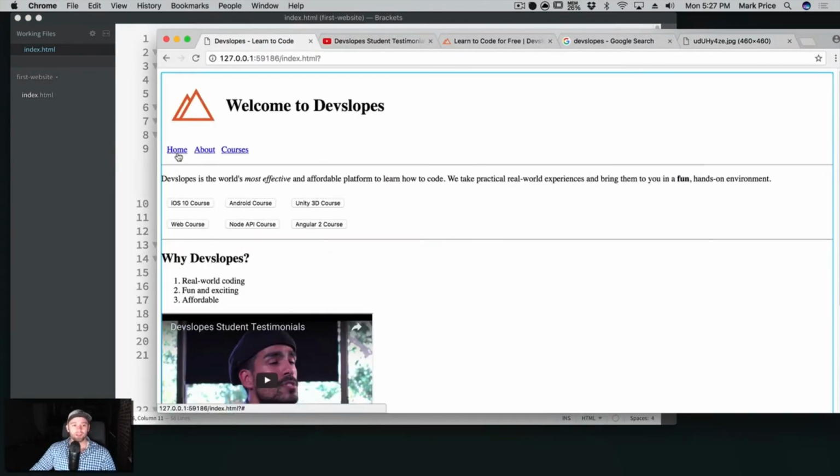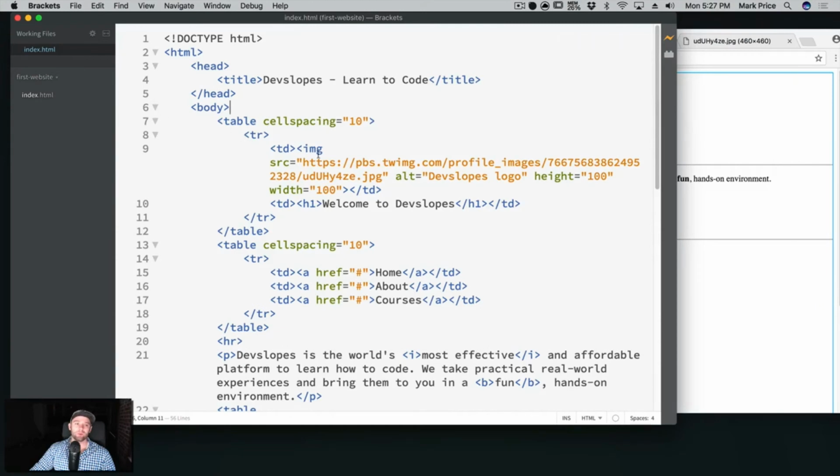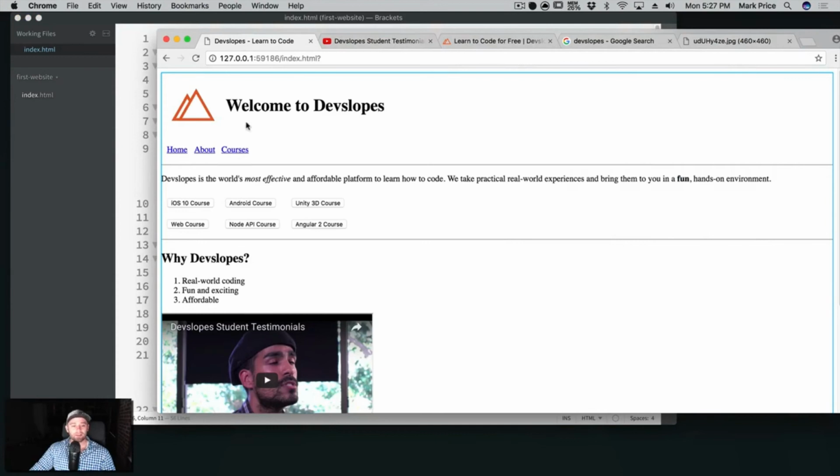There's the logo. Okay, there are the 3 links. Now, of course, do you want to be linking an image from a random Twitter page? Probably not, because it may not always be available. We'd probably want to download it and reference it locally, but this is fine for now. Our website is coming together.